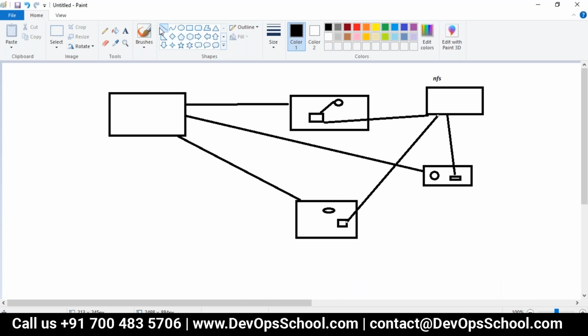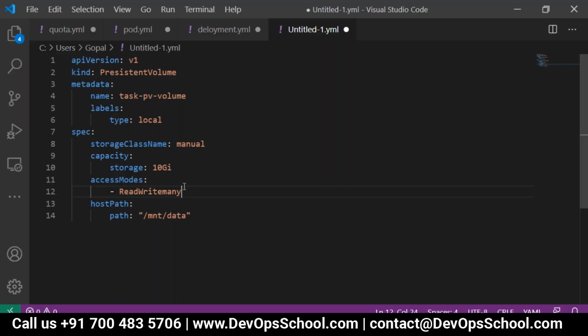Think that all these pods are storing some log files or something, and I want to store the log files for all. We have to do read write many. Okay. Clear?